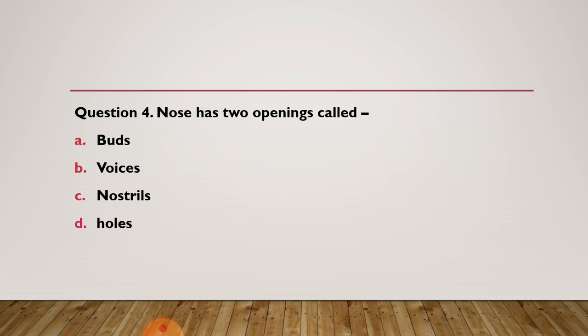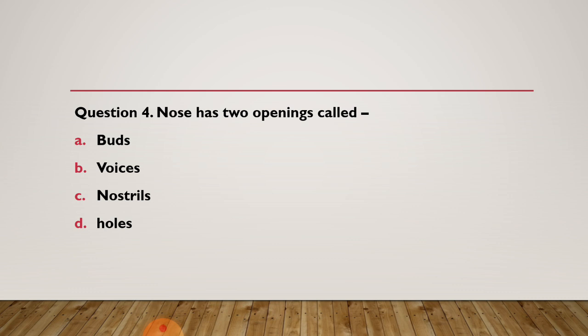Now the next question. Question 4. Nose has two openings called, your options: A. Buds, B. Voices, C. Nostrils, D. Holes. You can choose any one from these options.